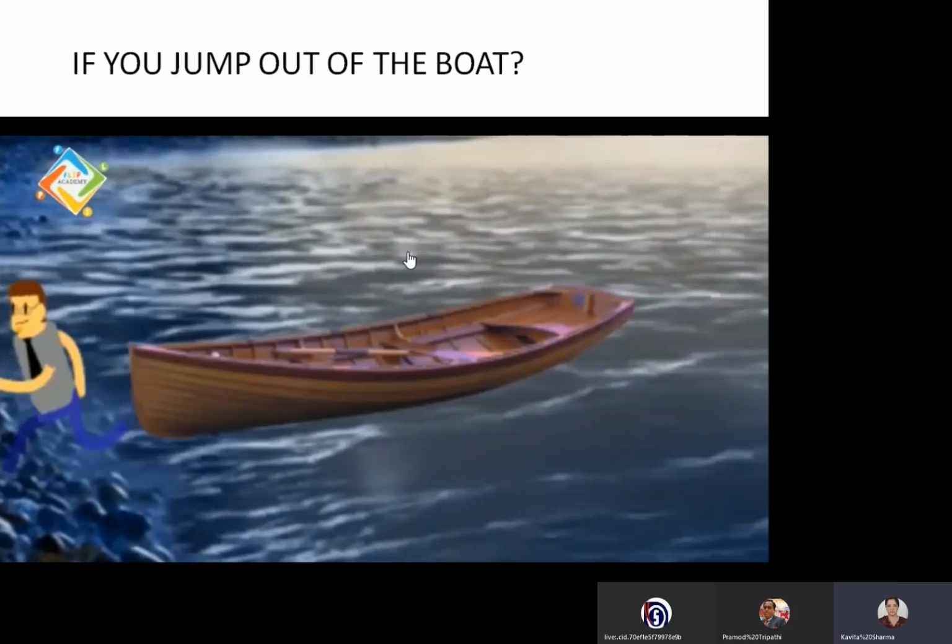So in this case, because the boat is having less mass, you can see the movement. Had there been a huge ship, you would not be able to see the movement, though the action is still there. The same condition is there: the sailor will push the ship backward and the ship will move the sailor forward. That is how he will be able to come out of the ship.